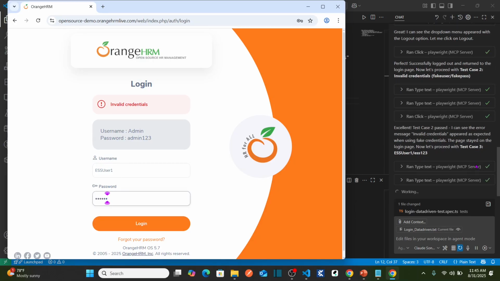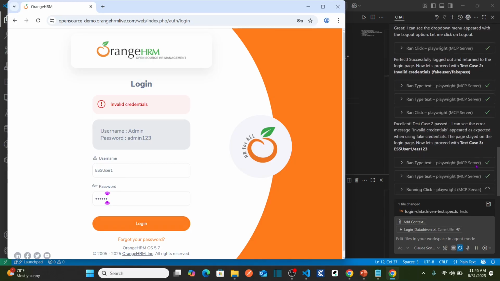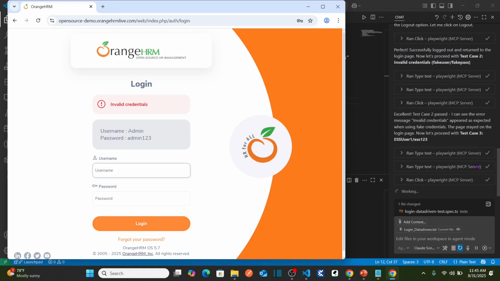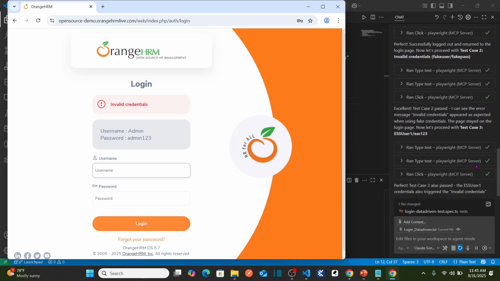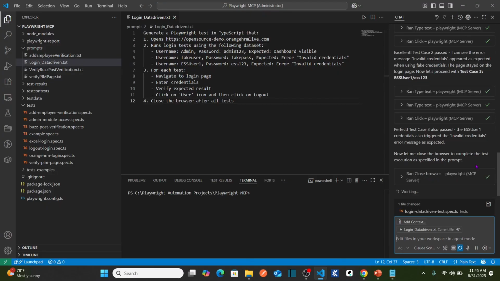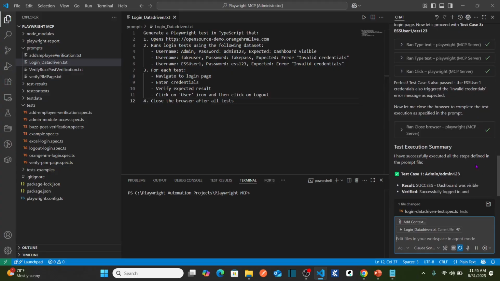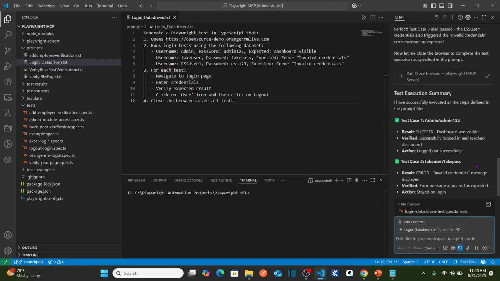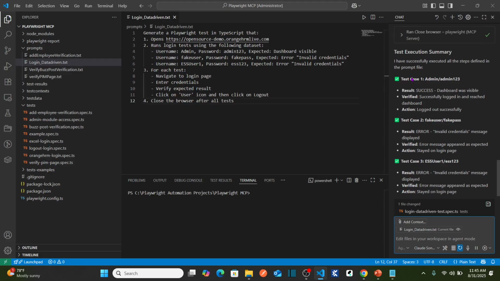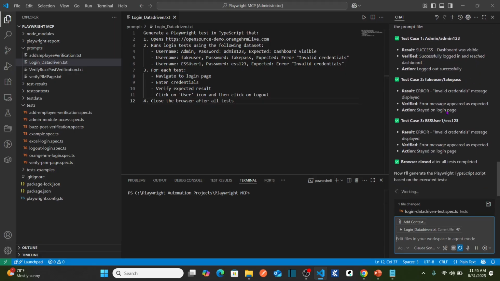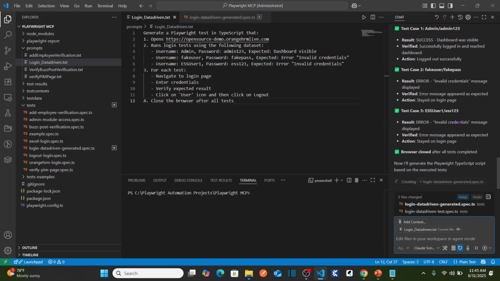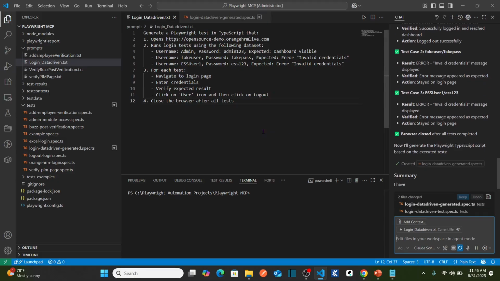Now it should perform another set of invalid credentials. It's done. Again it entered the third data set and it can see the error message. Now let me close the browser to complete the test execution. So here now it is giving you the entire test execution summary: test case 1, test case 2, test case 3. So now it should generate the test script. Here you can see it generated the test script.